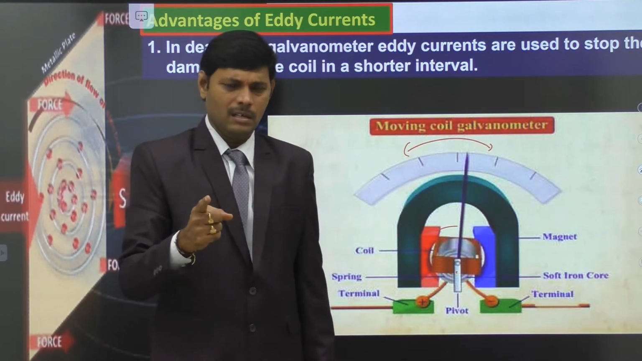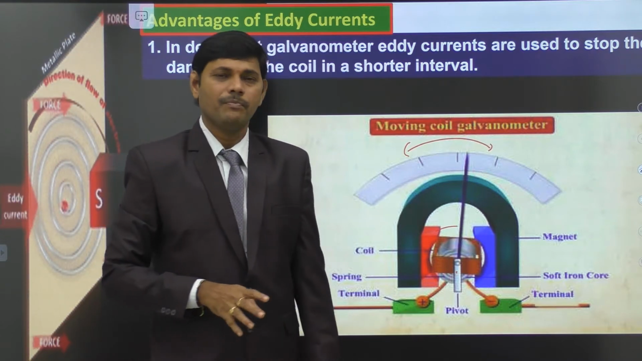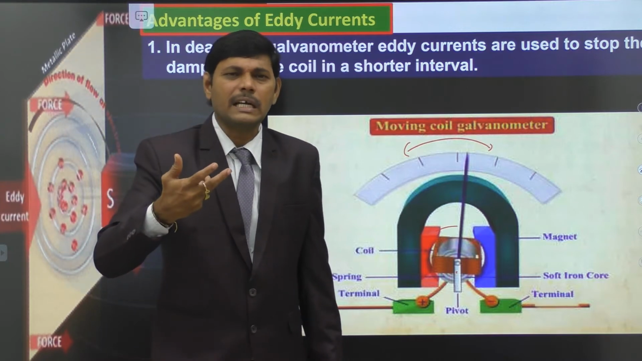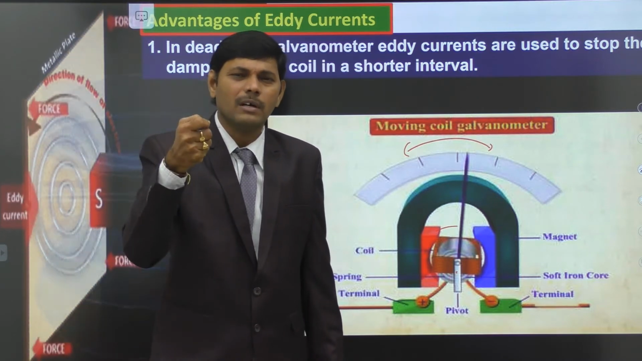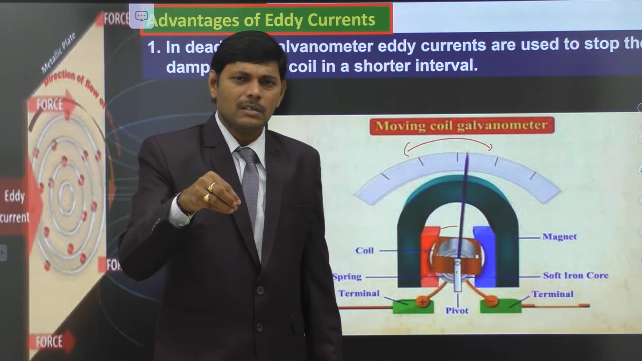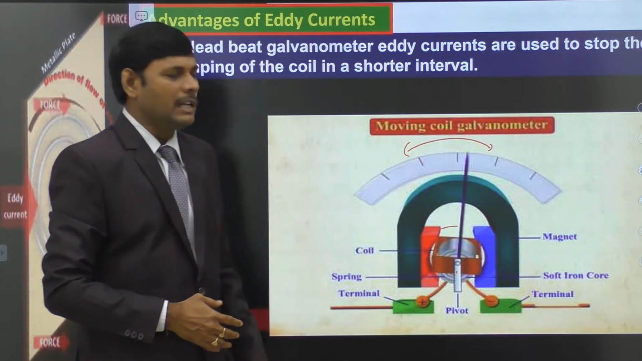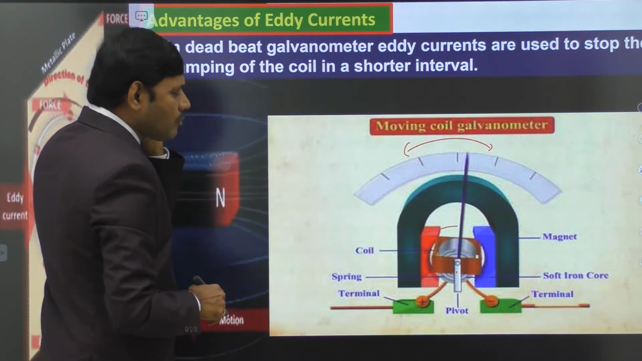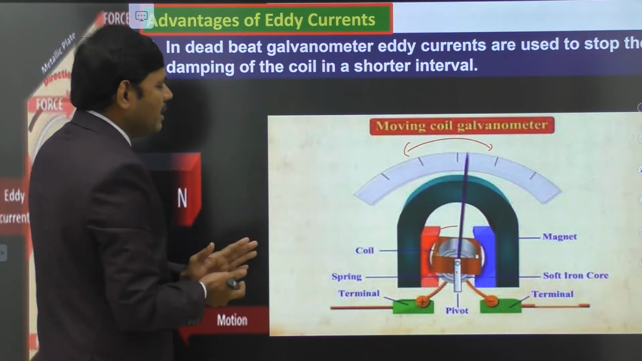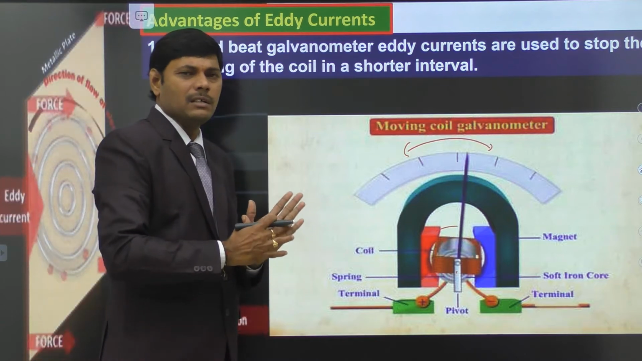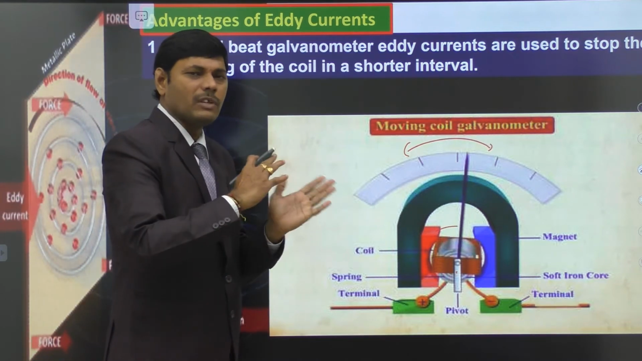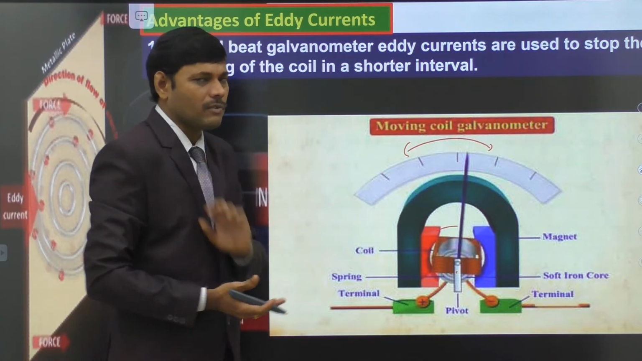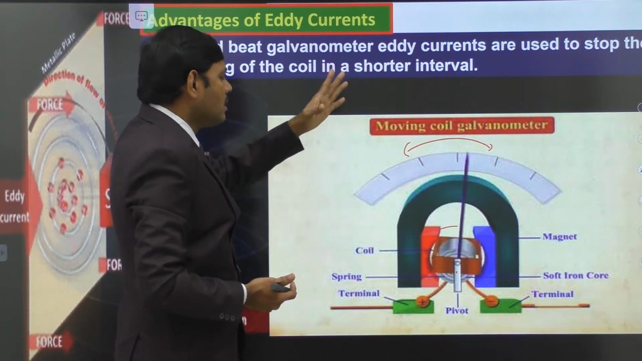The needle may continue its oscillation. We have to stop the oscillation. After measuring the current, the oscillation should be stopped as early as possible, to stop the oscillations of the needle. Here we use the advantage of eddy current. Eddy currents are advantageous here to stop the needle without oscillating. The oscillations of the needle stop immediately and the needle comes to rest after the removal of current. That is one advantage of eddy currents.